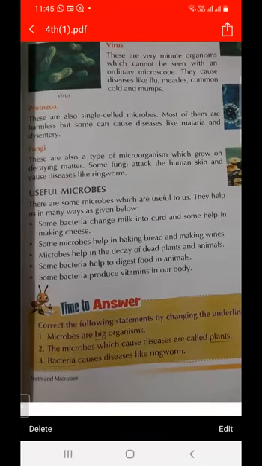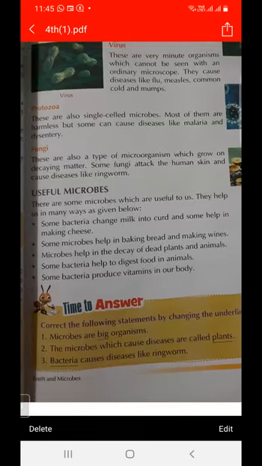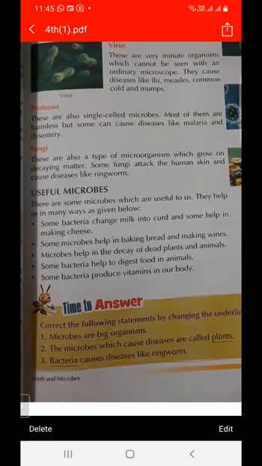Next, some microorganisms help in making bread and they also help in making wines. Some microorganisms are used for making bread and some are useful for making wines. Some bacteria also produce vitamins in our body, and some bacteria help to digest food.